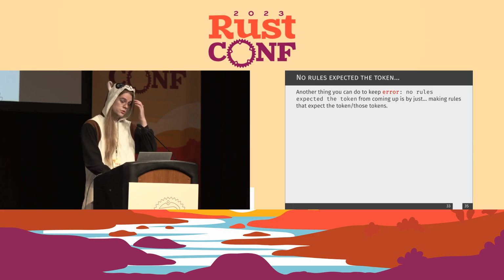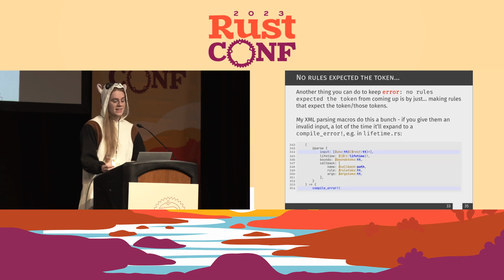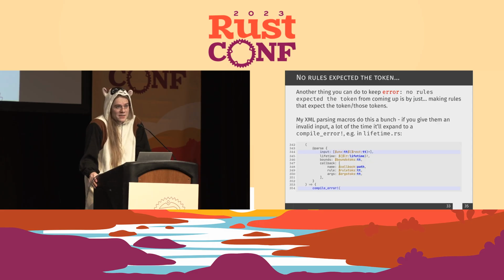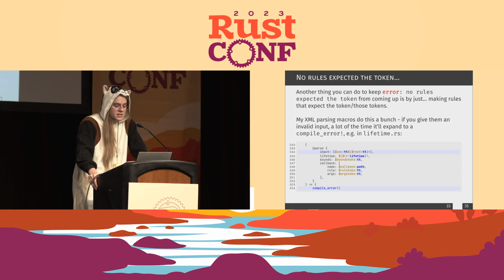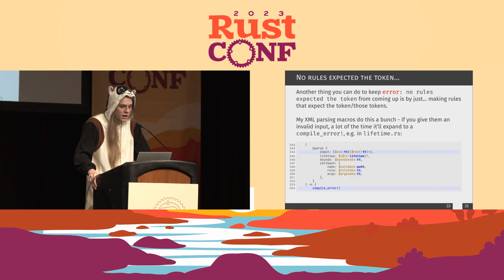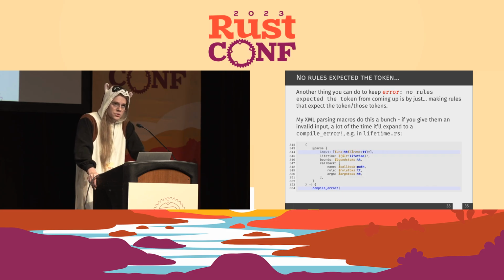Another thing you can do to keep "no rules expected the token" from coming up is just by, well, making rules that expect those tokens. I mean, it's pretty obvious, right? Like, hey, there's no problem. And my XML parsing macros do that a bunch as well. If you give them an invalid input, for instance, invalidly formatted XML, I have rules to catch that. As far as I'm aware, which is not very far, I'll give you that, there's no way to get "no rules expected the token" with my XML stuff.